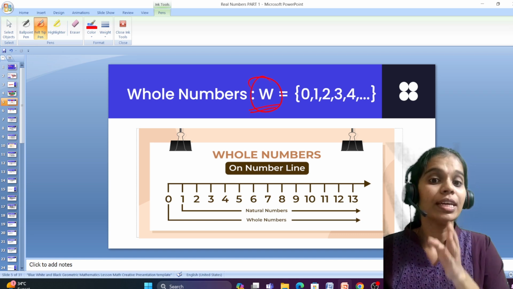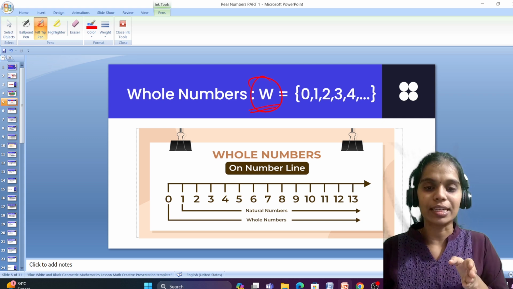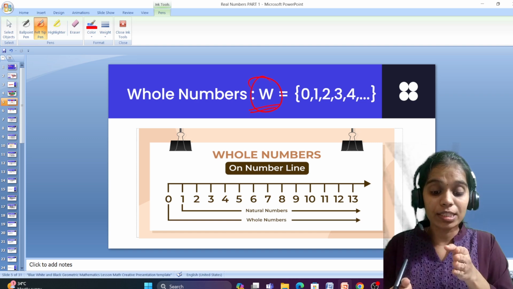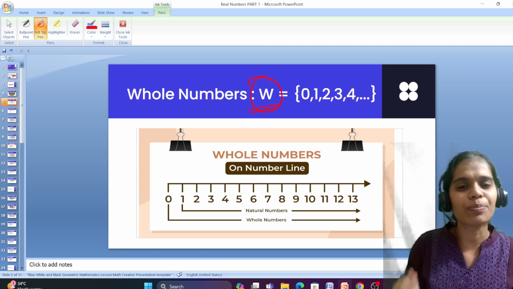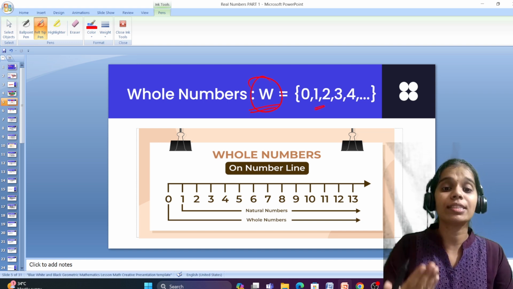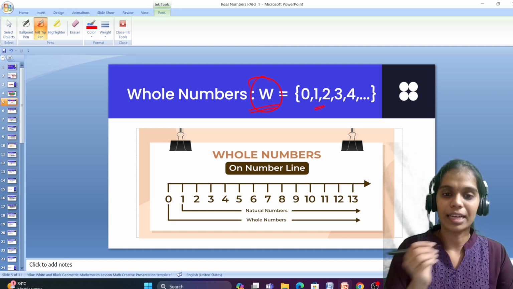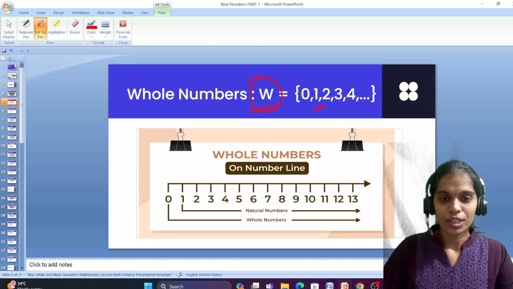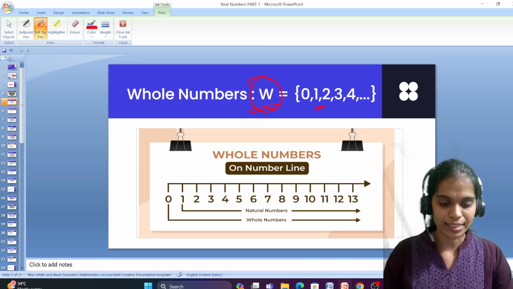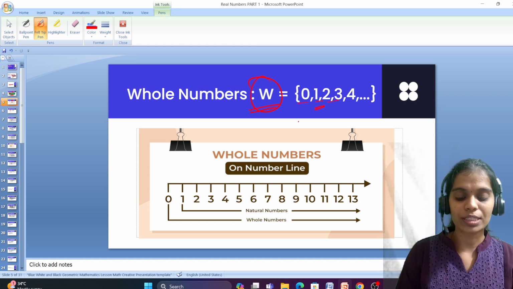Every number has its own predecessor. For example, what is the predecessor of 4? It's 3, the term just before. What about the predecessor of 3? It is 2. The predecessor of 2 is 1. So what is the predecessor of 1? 1 is the first counting number. What is the predecessor of 1? That is 0, nothing. So whole numbers are the numbers that start from 0. 0 means there is nothing, or we can say it is an empty one, right? So whole numbers are the numbers that start from 0, 1, 2, 3 and so on.